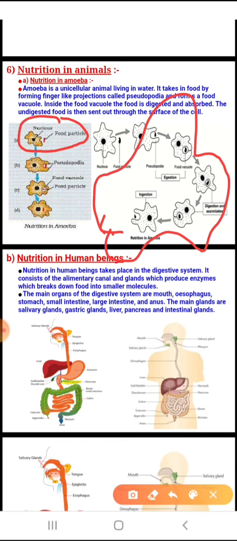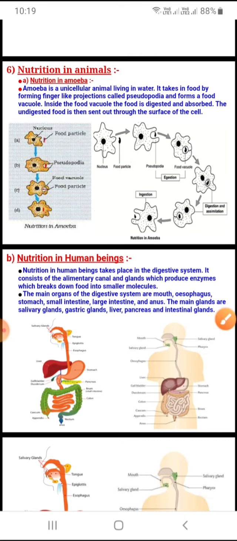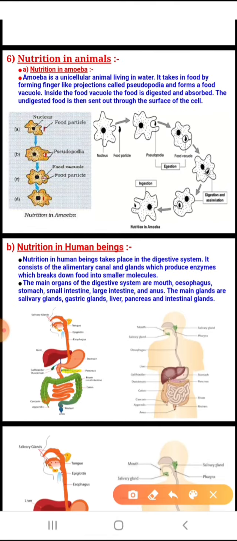We call it amoeboid. What is the meaning of the word amoeboid? Which changes its shape regularly. This is the reason, the first thing that is important while drawing the diagram, you can draw any basic shape for amoeba because it changes its shape. Now, as soon as it comes across the food particle, it forms a pseudopodia. Now what is pseudopodia? You have studied in your lower classes also, a false feet-like structure. Now how is it possible? It is possible because it modifies its own shape.